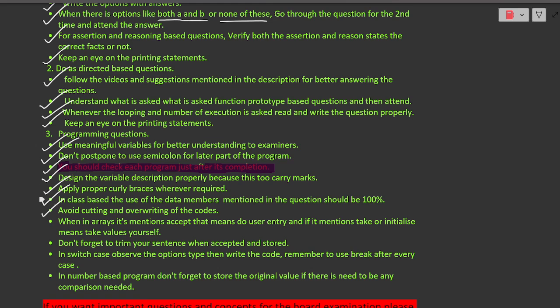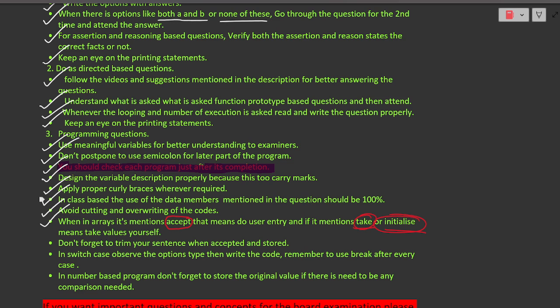And this is another important point here. Whenever you are observing in your question that the keyword accept is mentioned, what do you need to do? You need to accept values from the user. Wherever you find that it has asked to take the values or initialize the values, you need to take or initialize the values by yourself. Observe these types of keywords in your question paper, whether it has asked to accept, initialize, take, or what it has asked, and accordingly design your program.